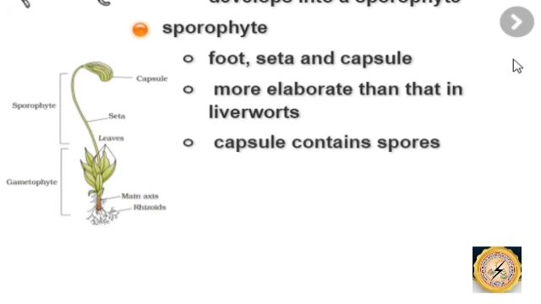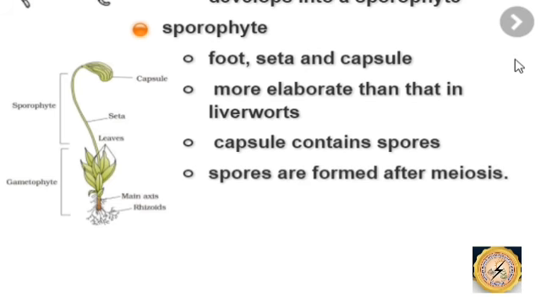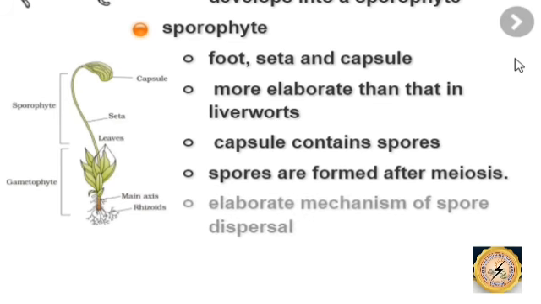And the capsule contains a lot of spores which are useful for reproduction. These spores are formed after meiosis, where one cell undergoes division to produce 4 cells. An elaborate mechanism of spore dispersal is also there in the mosses.